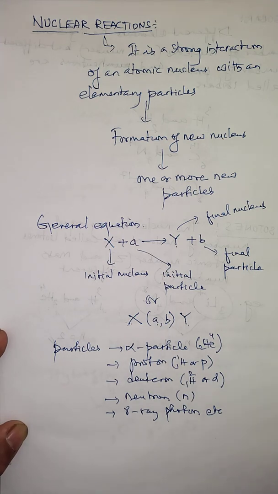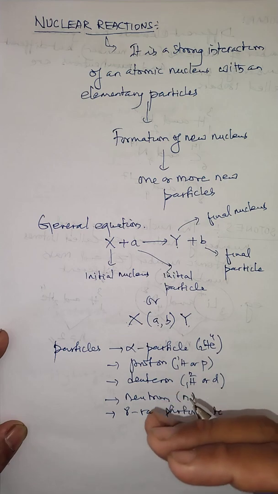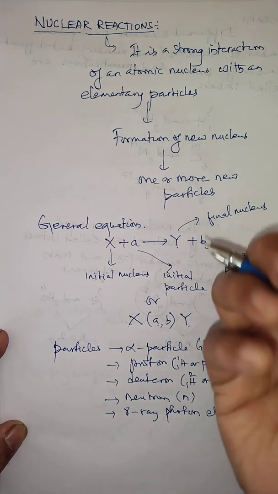Now the next part that we need to understand is that when a nuclear reaction occurs, it is attended by the liberation or absorption of energy. Whenever a nuclear reaction occurs, there is either liberation of energy or absorption of energy.